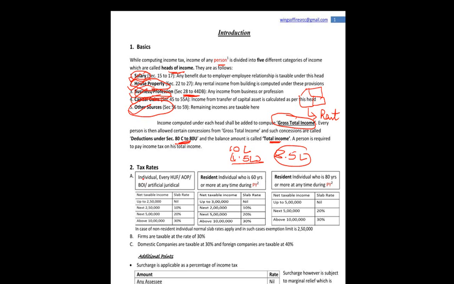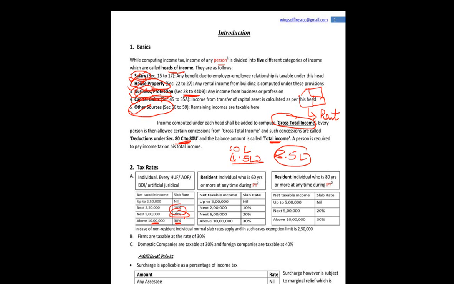So in case of an individual, Hindu undivided family, association of persons, body of individuals or artificial juridical person, if you are earning up to 2.5 lakh, there will be no tax. For the next 2.5 lakh, the tax rate will be 10%. For the next 5 lakh, the tax rate will be 20%, and above 10 lakh, the tax rate will be 30%. So the slabs are nil, 10, 20 and 30%.